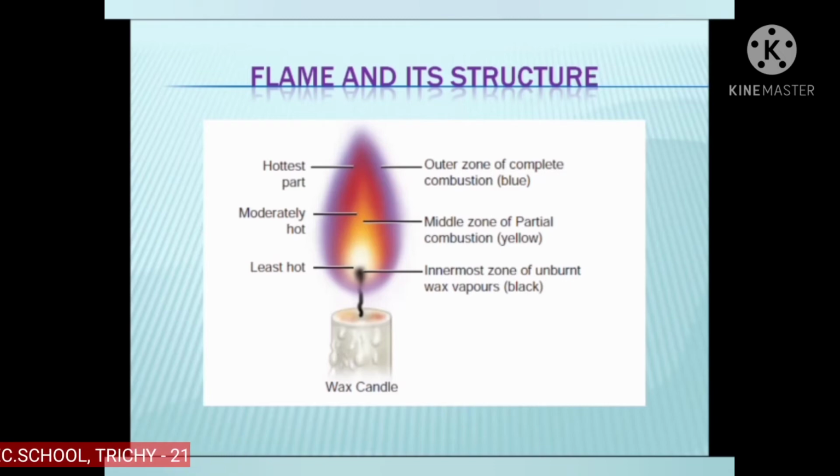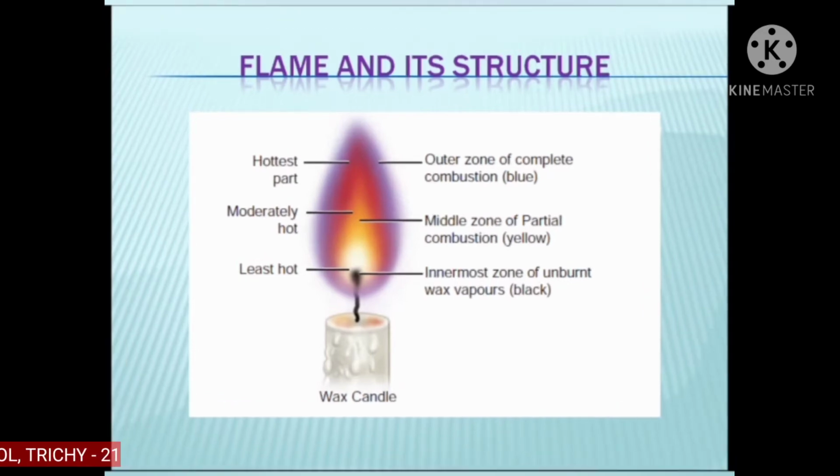But wax and kerosene produce flames because they vaporize during burning. A candle flame has three main zones. They are the outer zone, the middle zone and the inner zone. So what are the three main zones of candle flame? The outer zone, the middle zone and the inner zone. So let us learn them one by one.